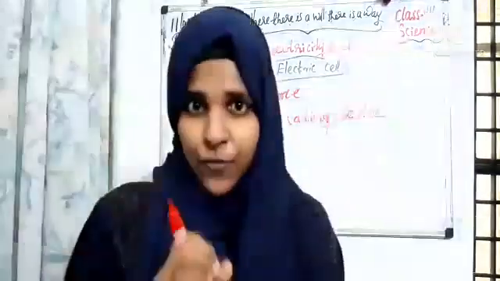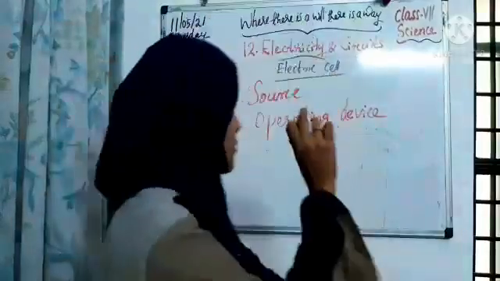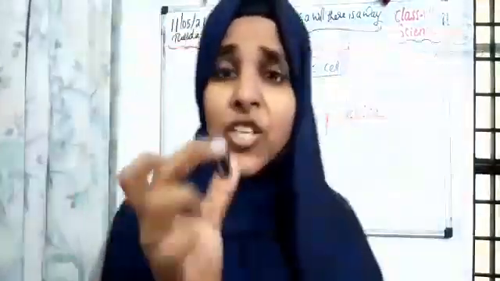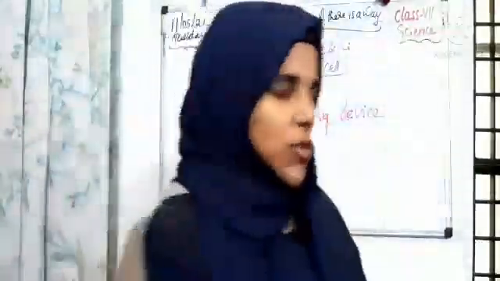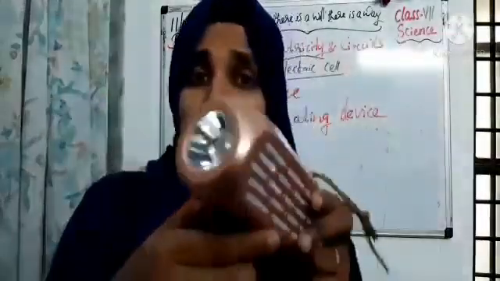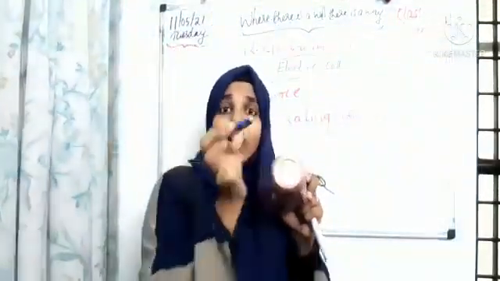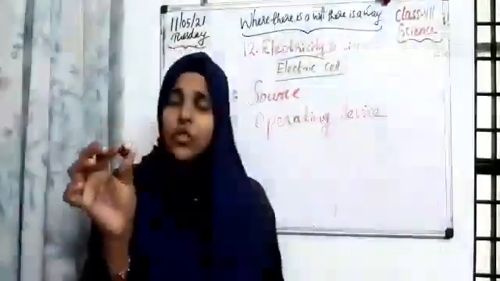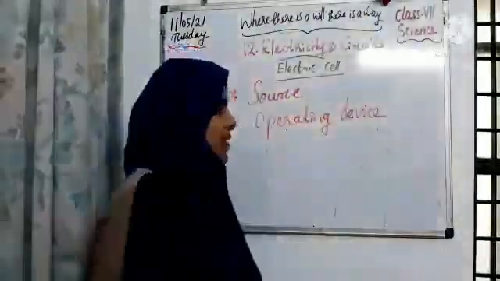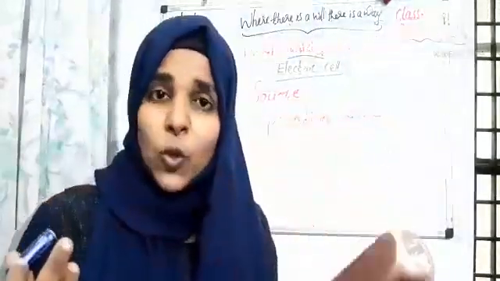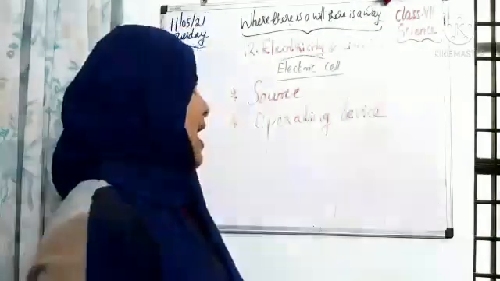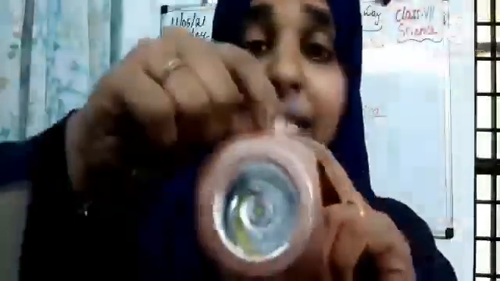I will show one electric cell for you now. So students, in my hand one electric cell is there, which helps for operating a device. It may be a torch or clock or whatever it is. So students, this is a torch which is working because of the electric cell inside of it. We know that the electric cell is the source of electricity, and electricity is coming through this electric cell to operate the device. So students, an electric cell is a device used for producing electricity. Clear?